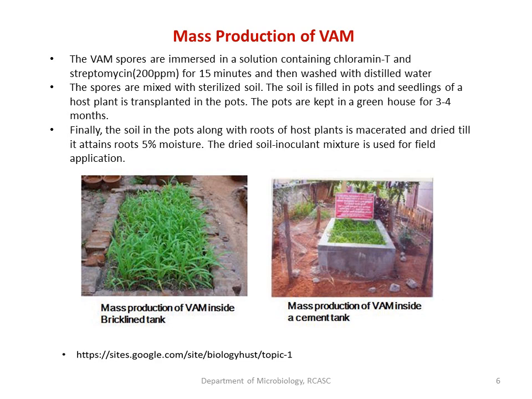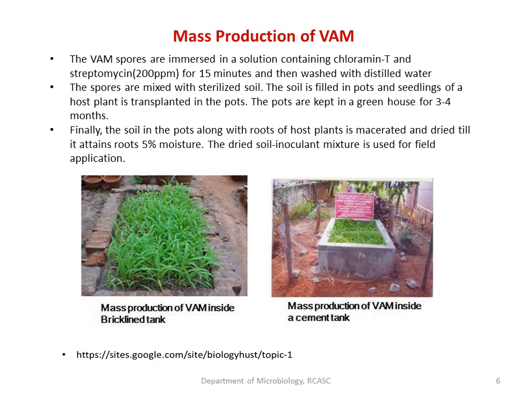Roots are very important, because inside the roots we can find a large amount of the sporocarp. So such soil along with the roots of the host plant is collected, macerated, and dried till it attains 5% moisture.